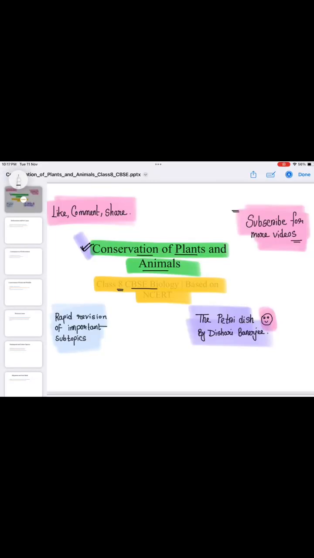So today I am going to discuss the chapter Conservation of Plants and Animals. It is a part of class 8 CBSE biology syllabus and the notes will be based on the NCERT itself. So the first topic is deforestation and its causes. As you all know, deforestation means cutting down the trees, right? There are many reasons because of which we are cutting down the trees, which is leading to deforestation.